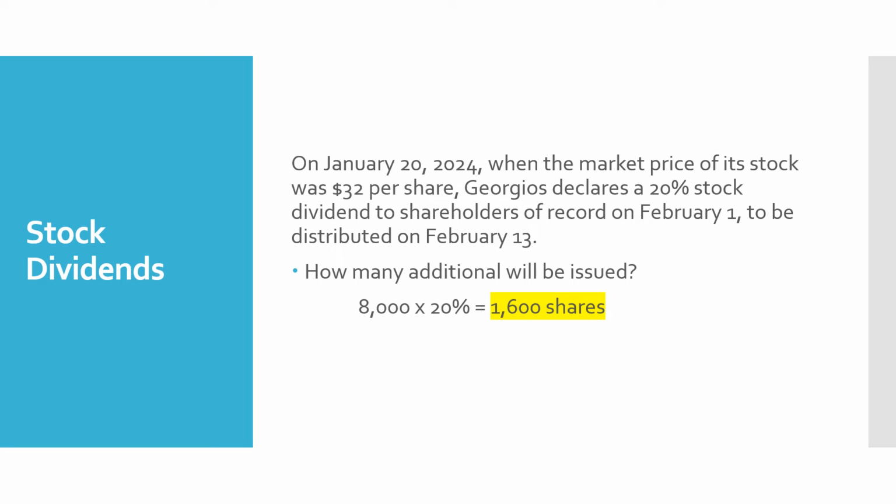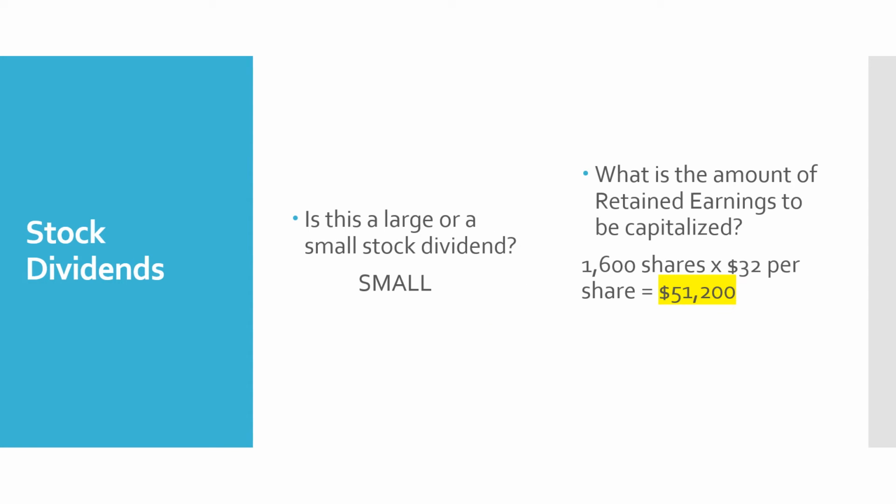So the first thing we need to figure out is how many additional shares will be issued. If we have 8,000 shares currently outstanding, we multiply that times 20% to get 1,600, and that's how many additional shares will be distributed in this stock dividend. So is this a large stock dividend or a small stock dividend? It is a small stock dividend because it is less than 25%.